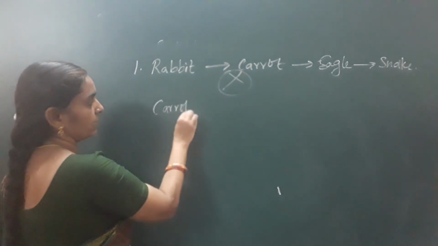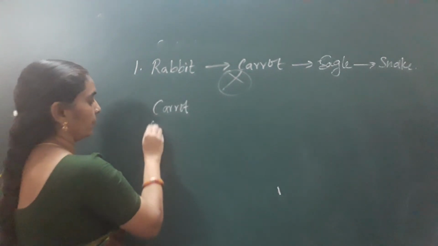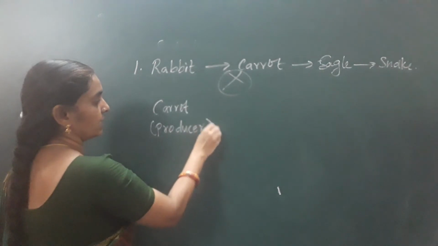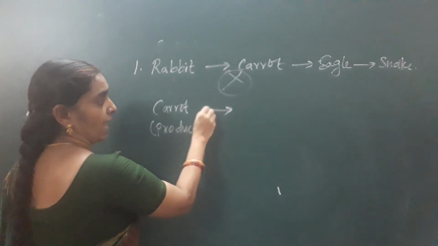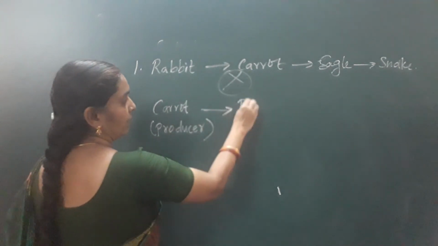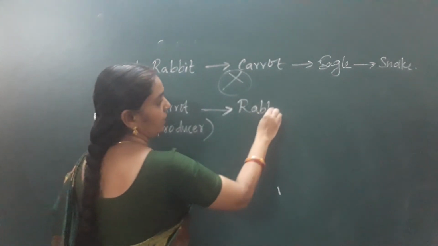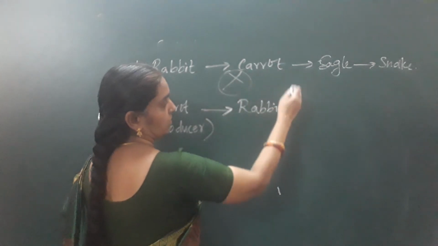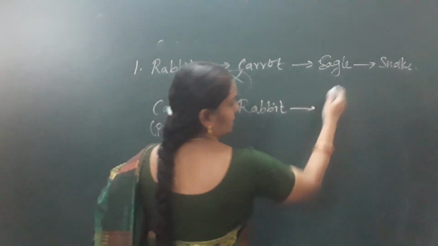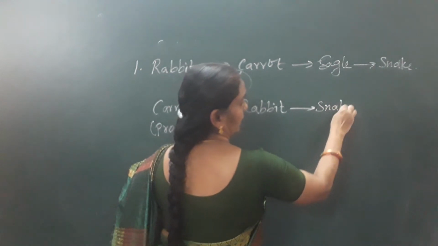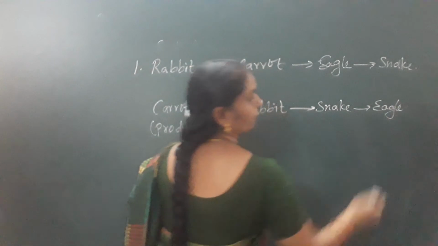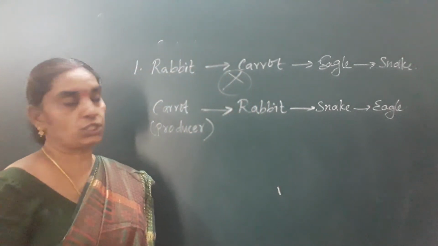Carrot, it's a plant product, it's a producer. Food chain starts with producers. Carrot, arrow mark represents 'is eaten by'. It is eaten by rabbit. Carrot is eaten by rabbit. According to this chain, you have to correct this chain. Rabbit is eaten by snake. Snake is eaten by eagle. So this is the correct form of writing the food chain.